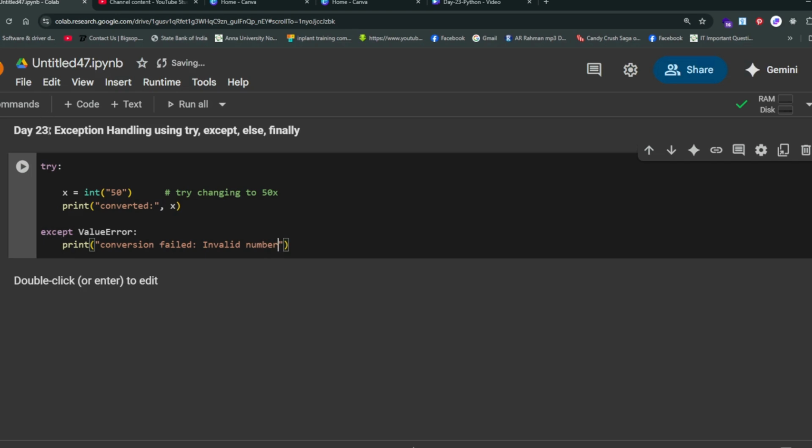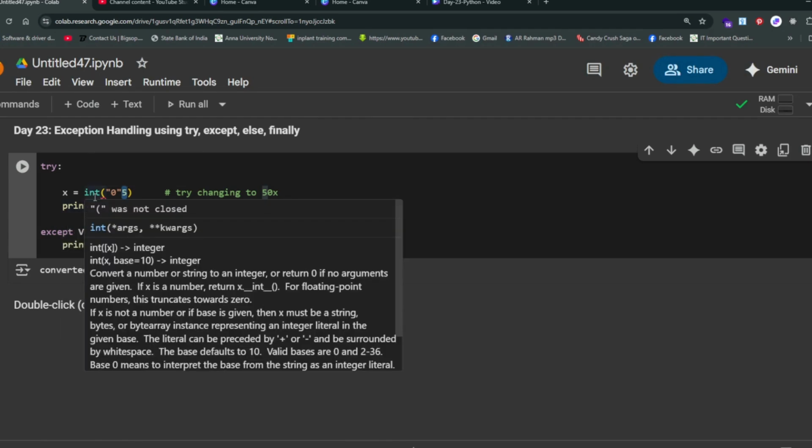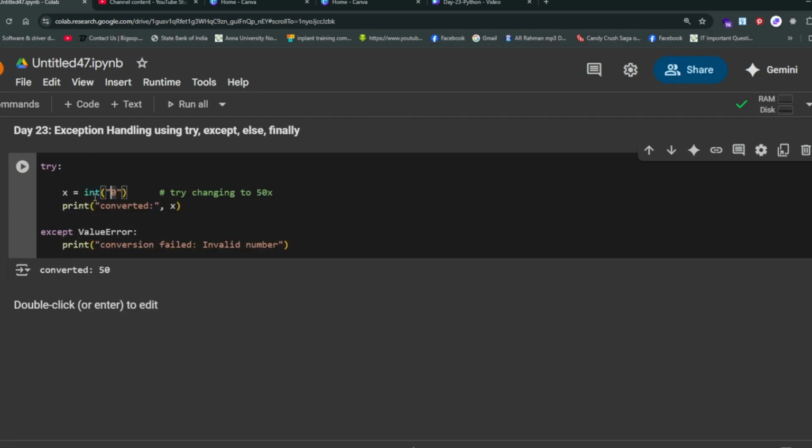You'll see that it printed converted 50, nicely converted. Given a string, that is converted to an integer. If it is not converted, then this message will come. So first success, then change 50 to 50x to trigger the ValueError.